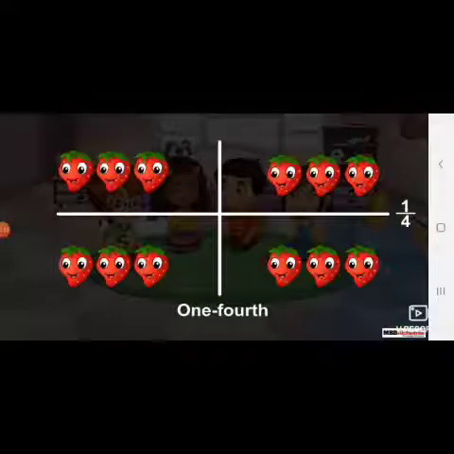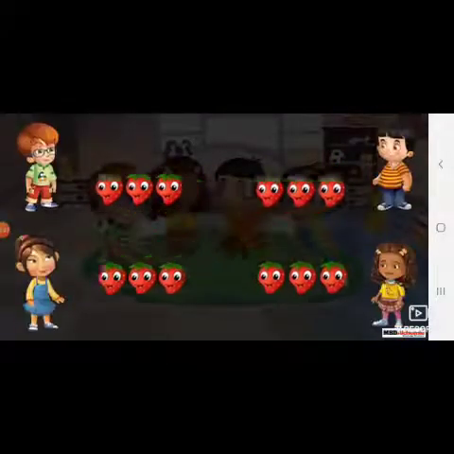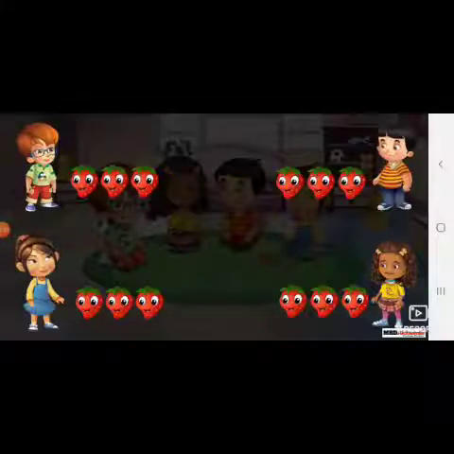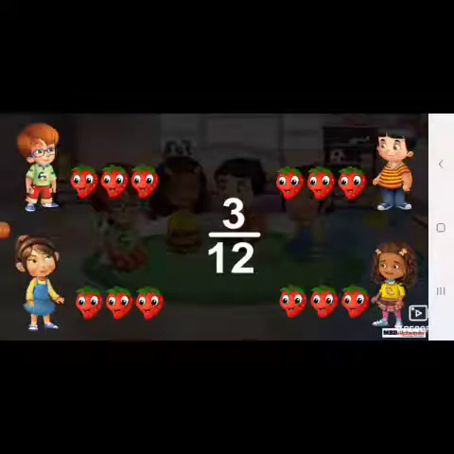Then, she divides the strawberries into fourths such that each group gets an equal number of strawberries. So each of them gets 1/4 of the total number of strawberries. They all get 3 strawberries each. We can write the fraction as 3 by 12.